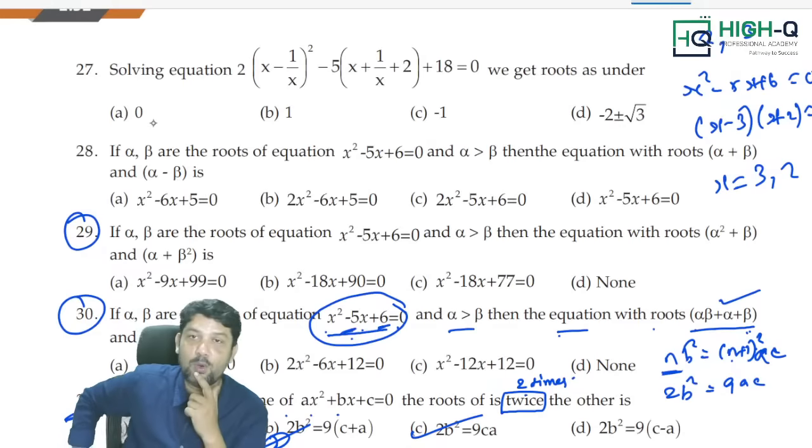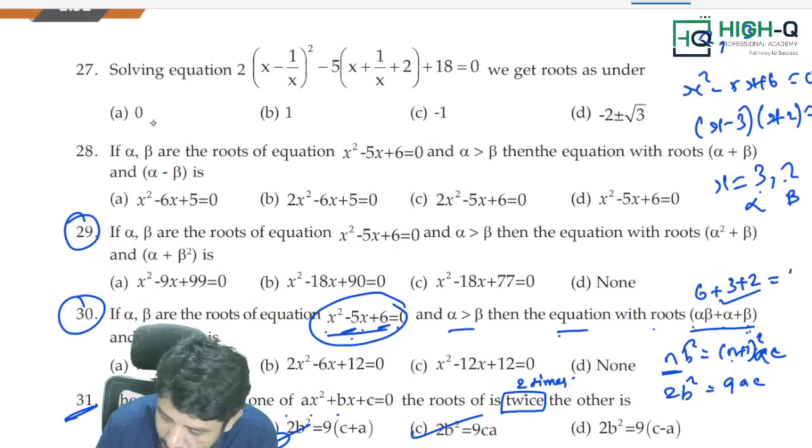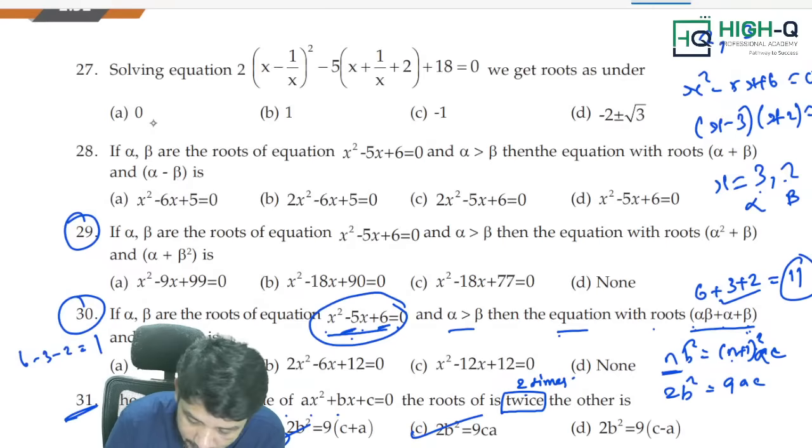By looking at the quadratic equation, you can say, sir, 3 and 2 is going to be the answer, sir. Product is 6, sum is minus 5. Sir, 3 and 2, sir. Am I right, my dear? So this is my alpha, this is my beta. Correct? Now, alpha beta plus beta. Alpha beta is 6, plus alpha plus beta, what is it? 11. Alpha beta minus beta, what is it? 6 minus 3 minus 2, which is equal to 1. So this is 11 and this is 1.